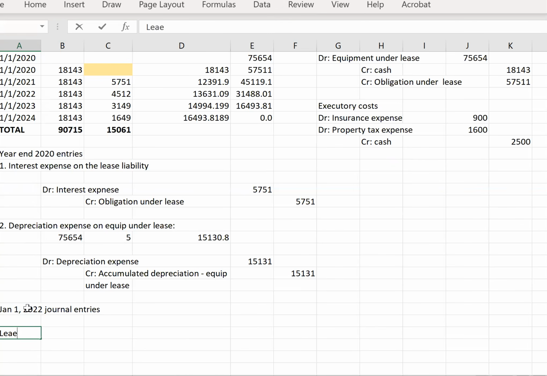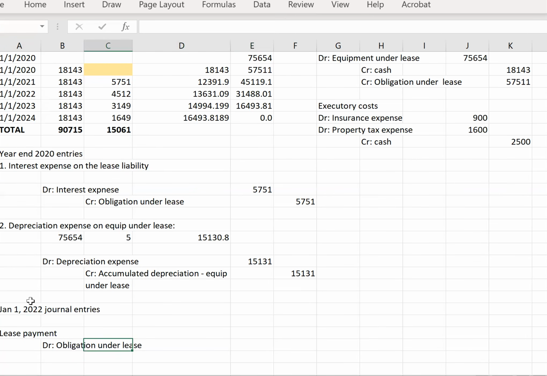We're going to have our lease payment, which is going to be debit obligation under lease, 12,000.